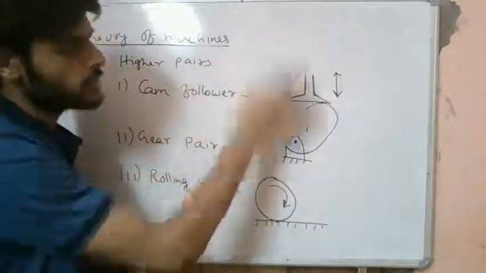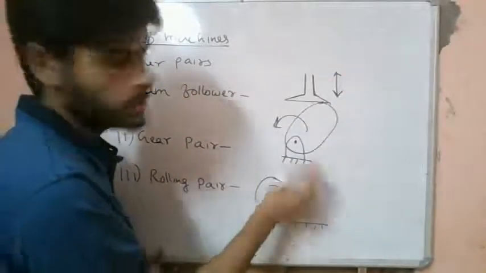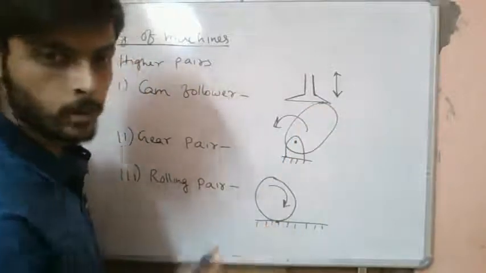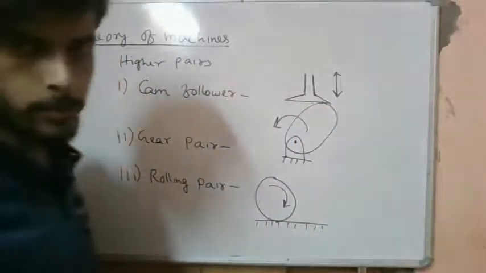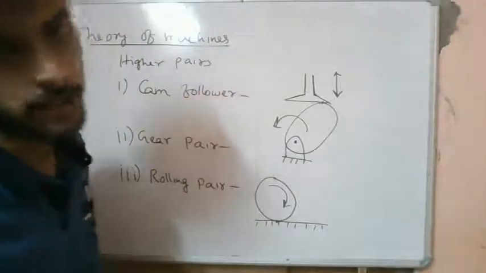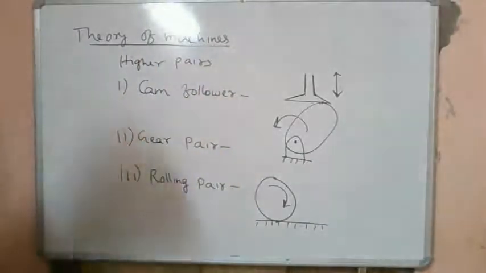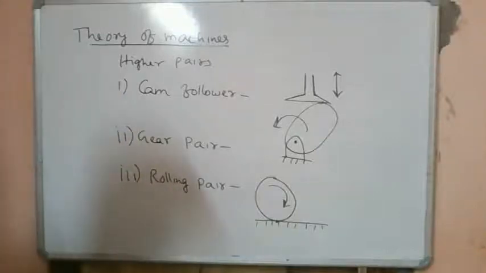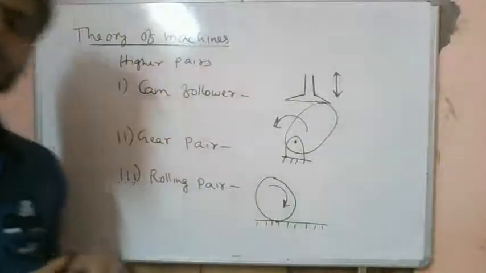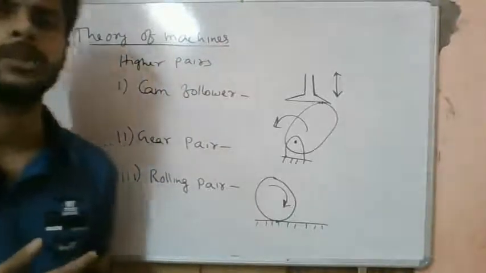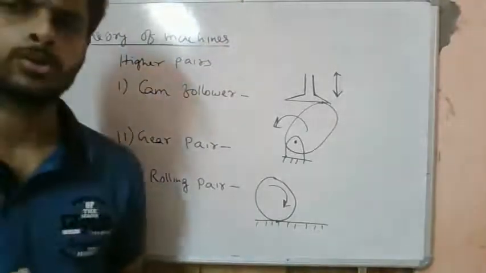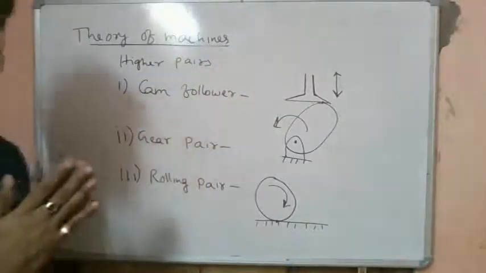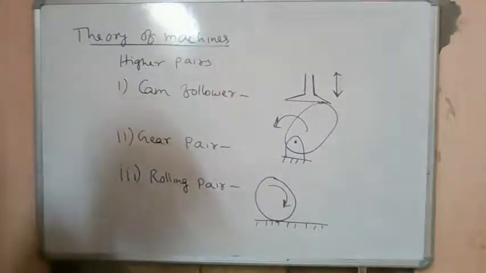But for a plane case, if we consider only the section, only the plane, we have a point contact. Here also we have a point contact. So this is also a type of higher pair. So these are a few different types of higher pairs. There are enormous types of higher pairs encountered in real life. We will not go through all of those. These are the frequently encountered higher pairs in most of our problems.